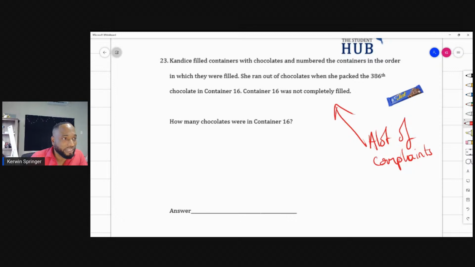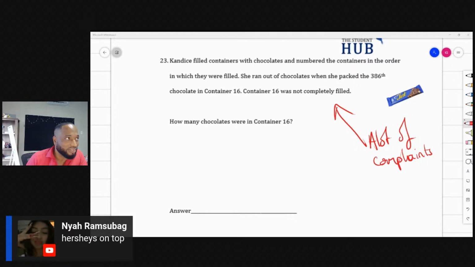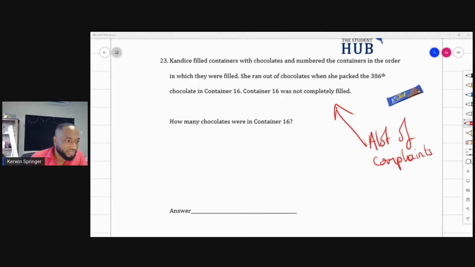I've seen people putting any answers. How many chocolates were in container 16? Well, she filled containers with chocolates and numbered the containers in order in which she filled them. She ran out of chocolate and she packed 386 chocolates.